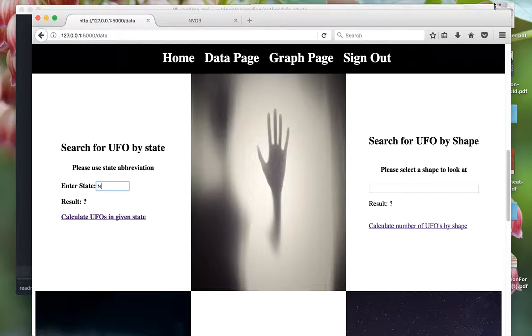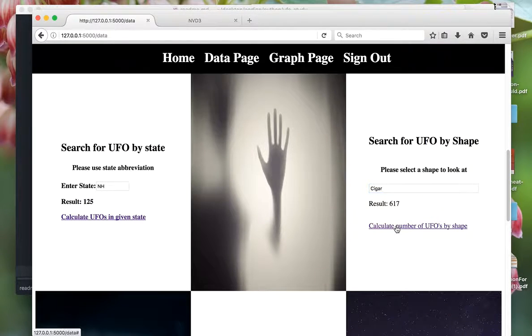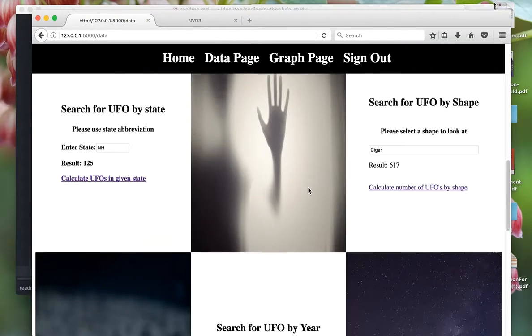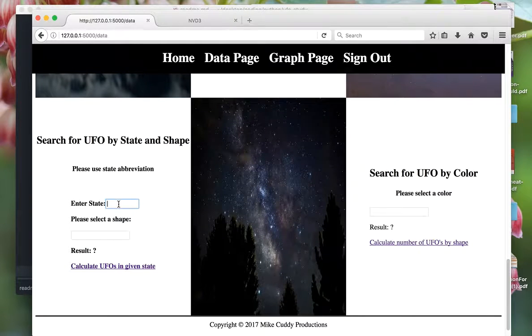And we can look at UFOs by year, by state. So we just put this in, 125, and that goes from 1930 to 2000. By shape, we can select a circle, dish, let's just select cigar. 617 UFOs from 1930 to 2000 were cigar shaped that were reported. Year, let's look at 1954, 55. Then we can do the same thing looking at state and shape. And by color, this is the only color that I really came across in the data. There may have been one more, but there were not that many different colors. So red, green, and blue are the common colors it looks like for UFOs.